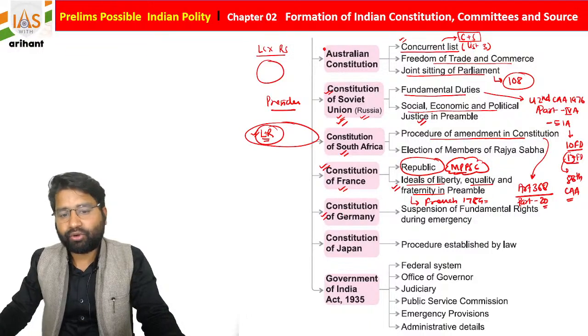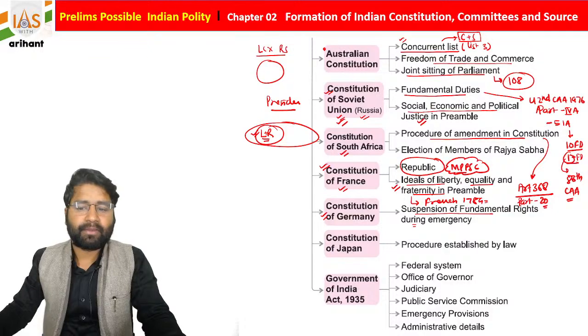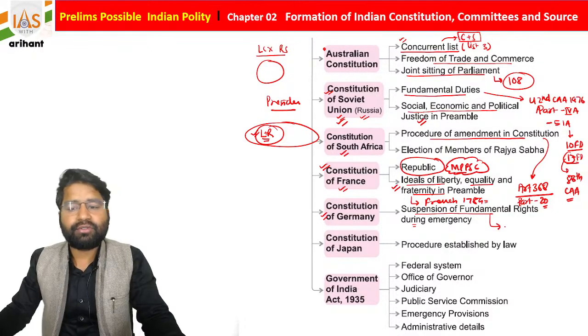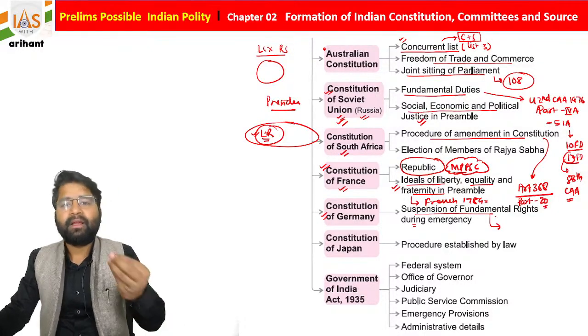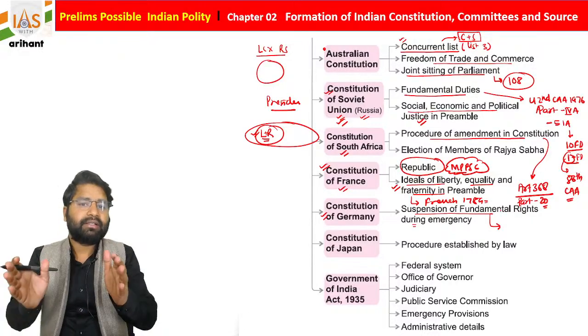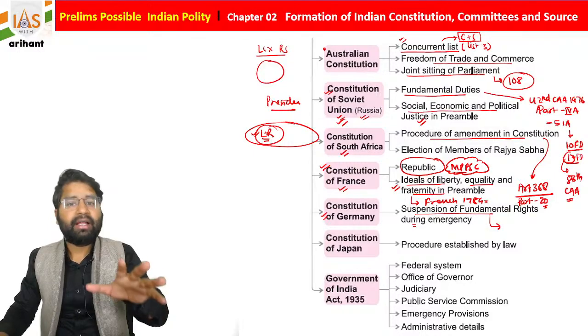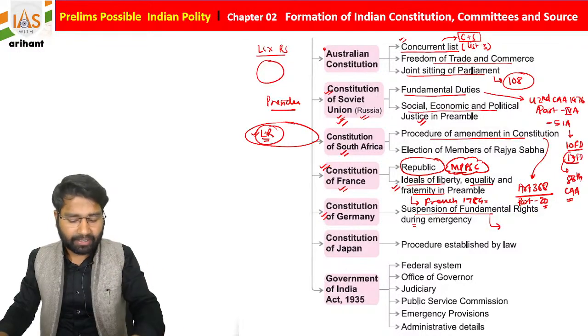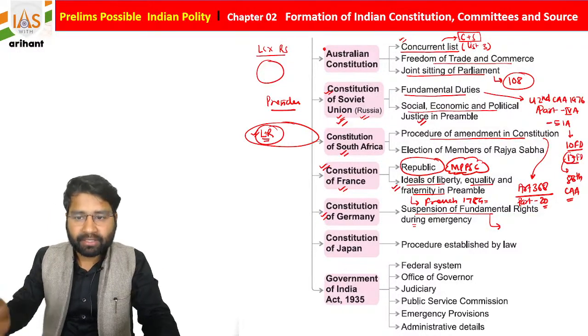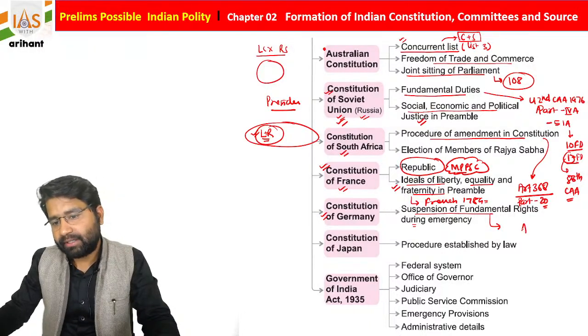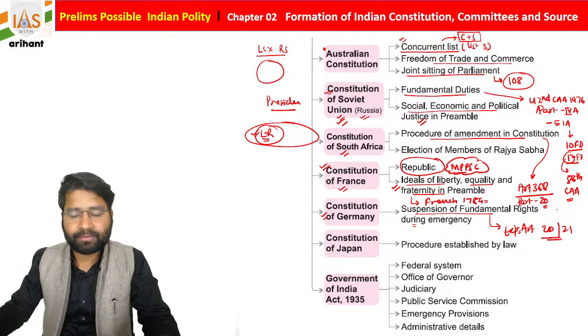Constitution of Germany, suspension of fundamental rights during emergency. Our Constitution does not allow fundamental rights to be suspended during normal conditions, but there is some provision. In that case, students, fundamental rights can be suspended, but there is an exception: Articles 20 and 21. They are never going to be suspended, students.